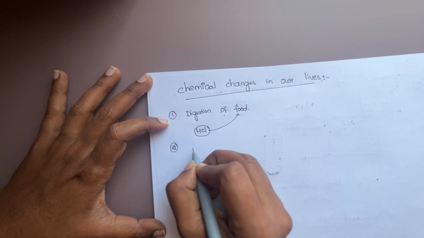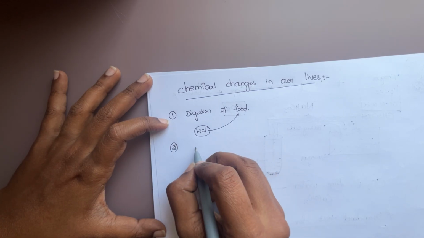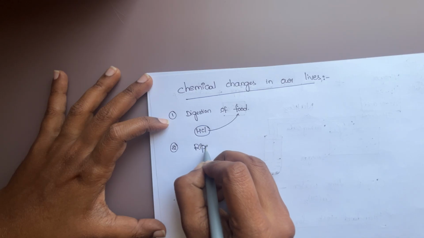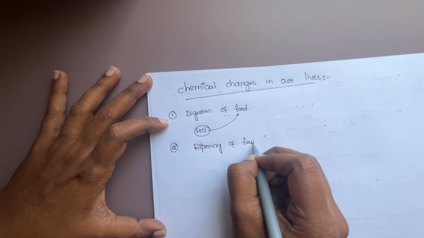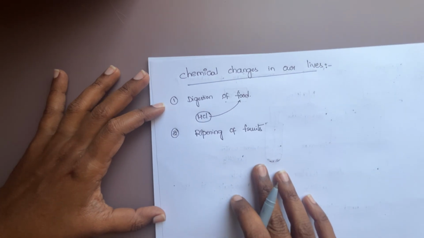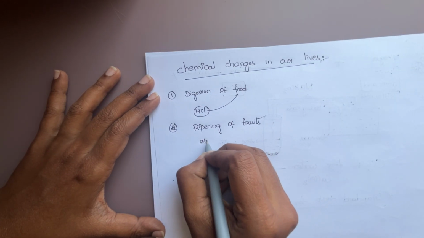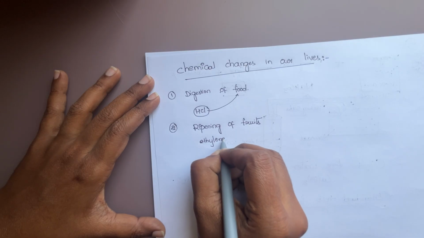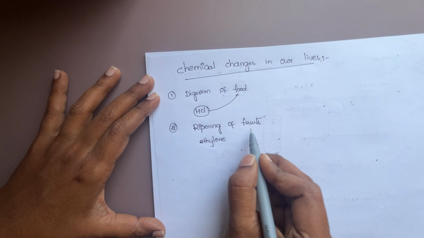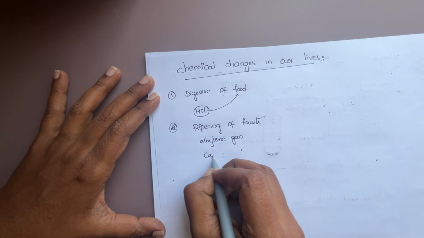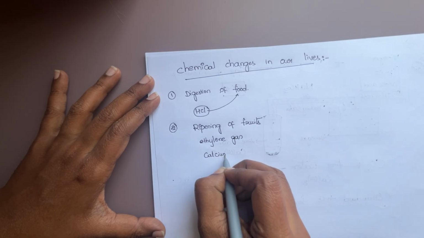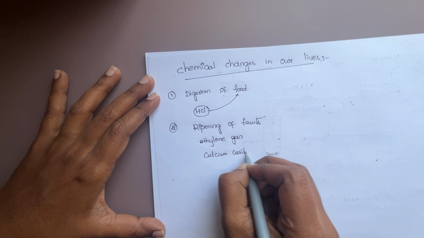What is the second one? Ripening of fruits. In ripening of fruits, we are using ethylene gas. Very, very important for competitive exams. In ripening of fruits, which gases are used? Ethylene gas is used. Calcium carbide is also used, but it is very toxic.